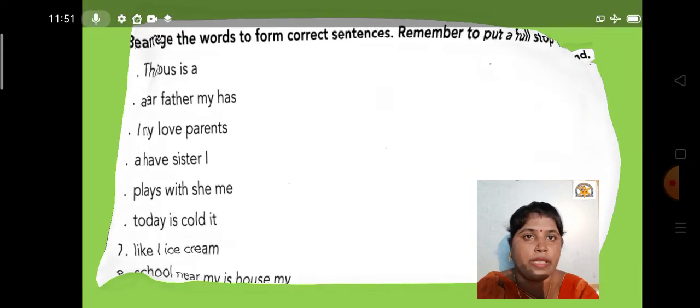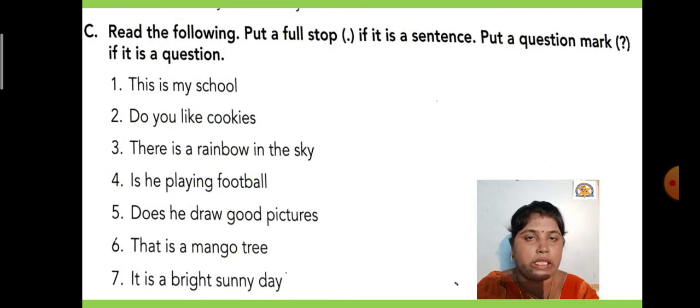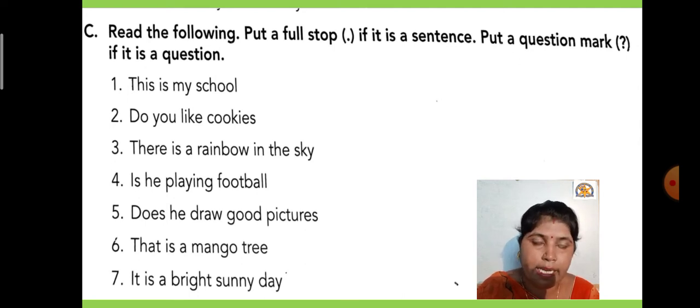Let us see the next exercise, exercise C of lesson number 1, Words and Sentences. Read the following, put a full stop if it is a sentence, and put a question mark if it is a question. It is a very easy exercise. You have to read the sentence. If it is a sentence, put a full stop, and if it is a question, simply put a question mark at the end.